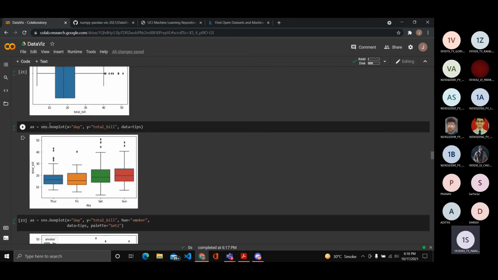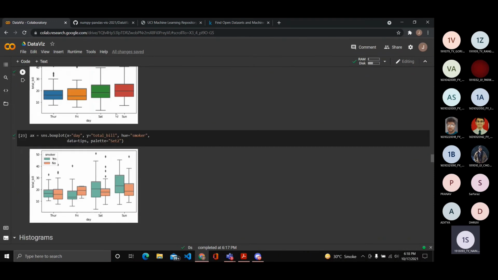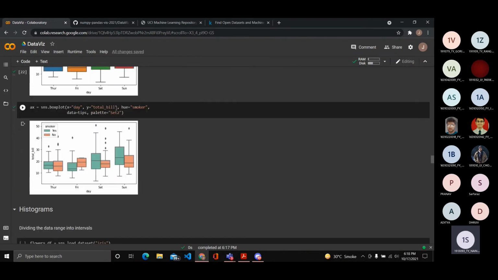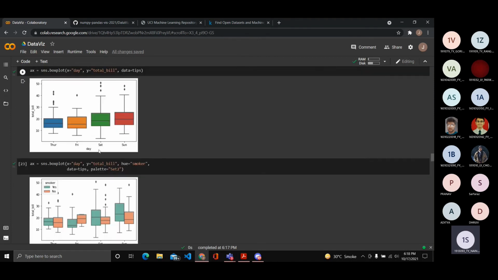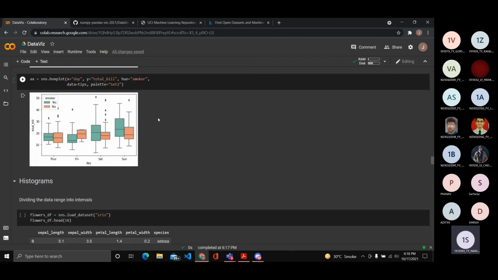Seaborn again offers many different ways to categorize and understand more about the data. So I plot the day versus the total bill. You can see for each different day, the median values are different, and obviously on weekends, people spend more, people come to restaurants more often. So all around the interquartile range is more, and the median is higher. These are the small conclusions that you can get. Seaborn again offers more complex visualization, where we already are categorizing with respect to day. We'll also categorize with respect to whether they are smokers or not. So there are so many things that you can conclude from this graph alone, right?